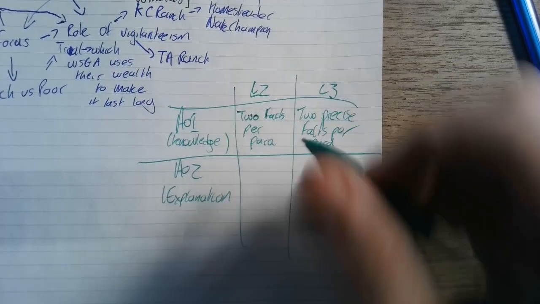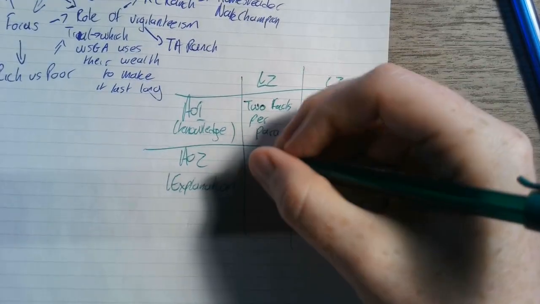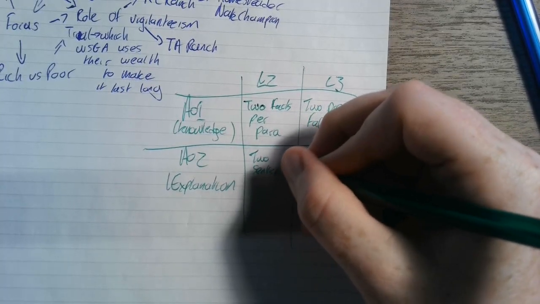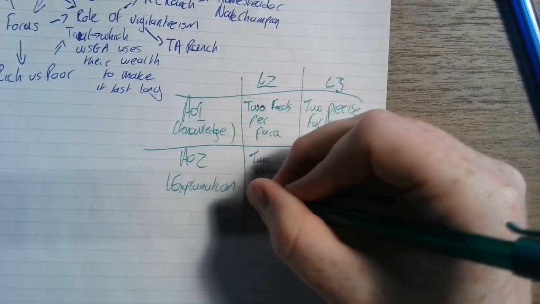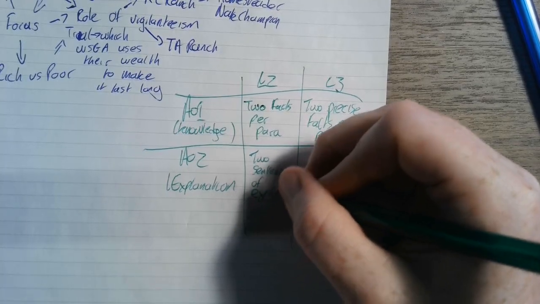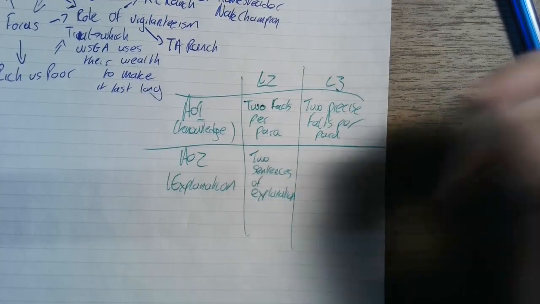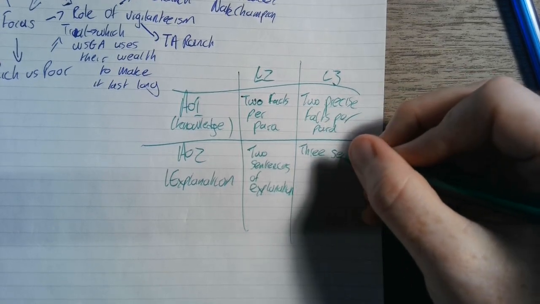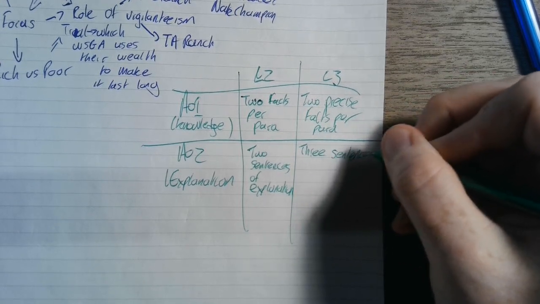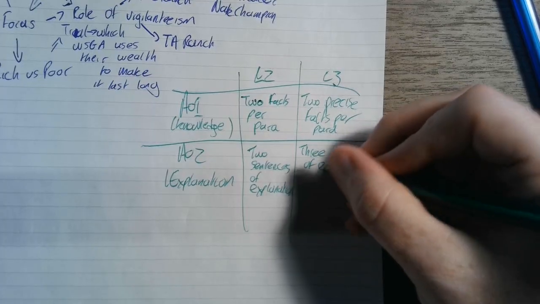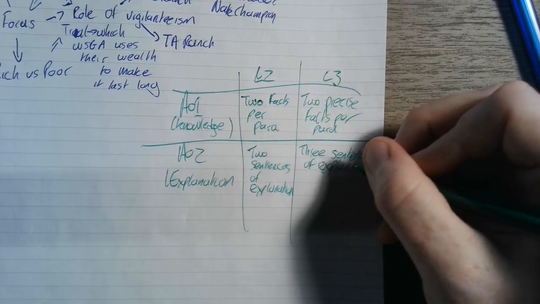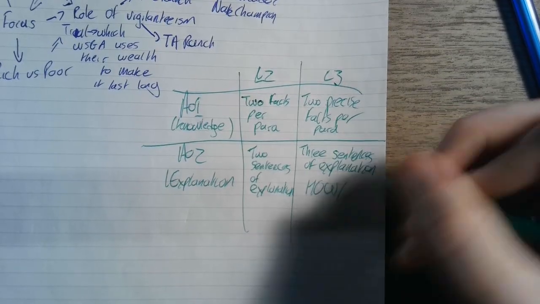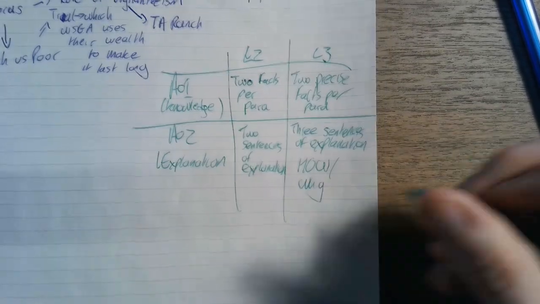For level 2 explanation, you just need to make sure you've got 2 sentences of explanation. For level 3, you need to have 3 sentences of explanation. Okay, and that is how, why, so what.